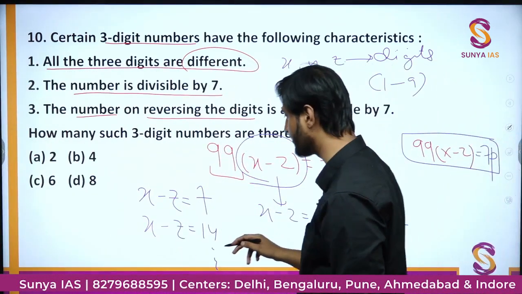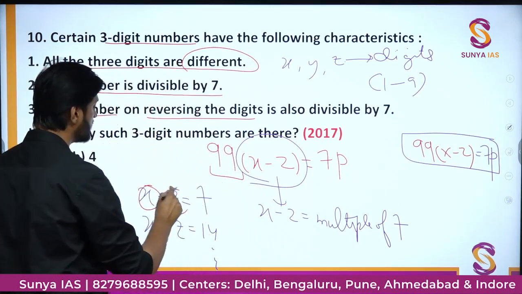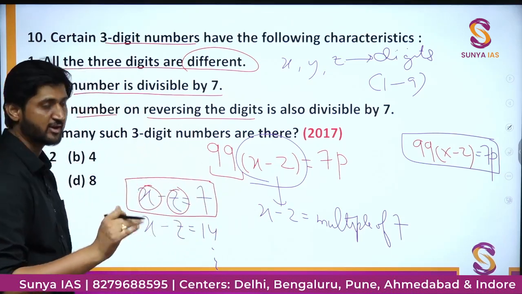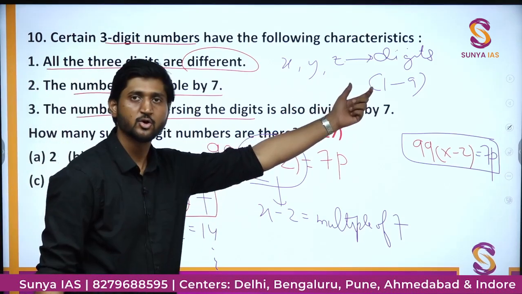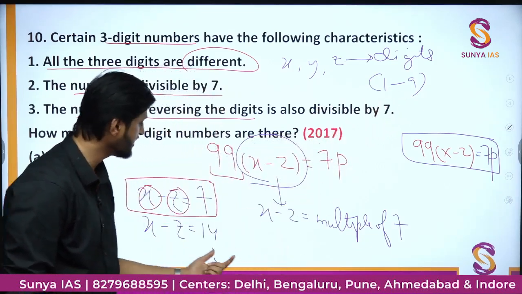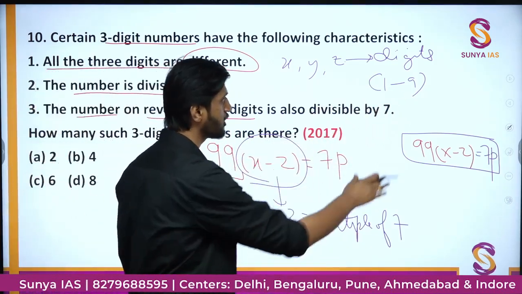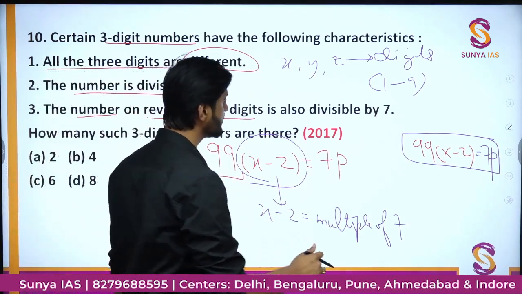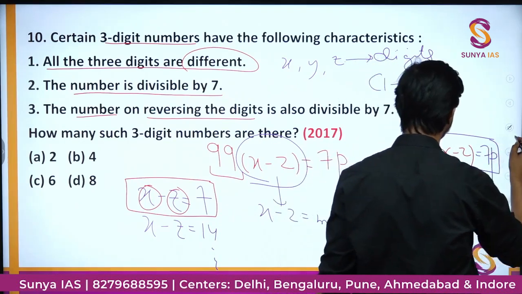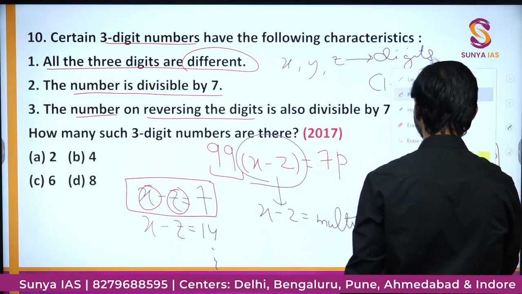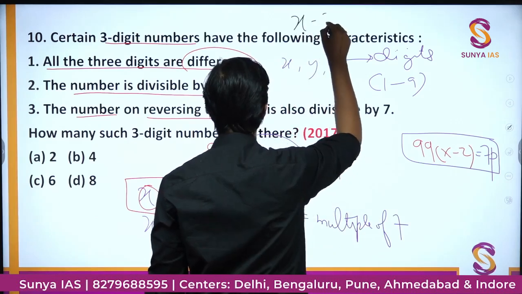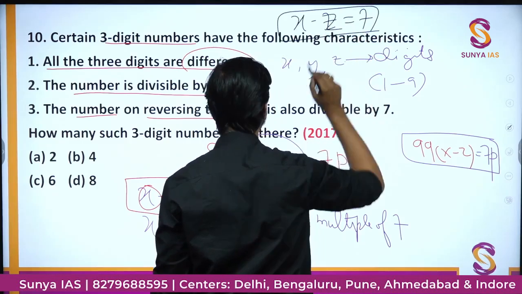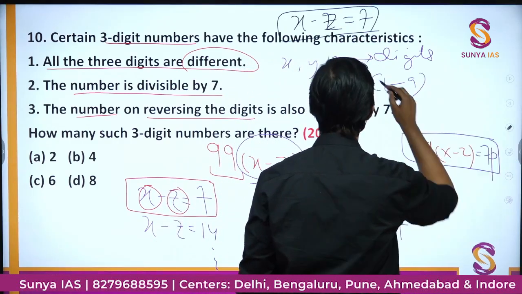So x minus z, since both are digits, their value can be only from 1 to 9. Their subtraction can only be equal to 7. In no way can you subtract two one-digit numbers and get a 2-digit number. Okay, so that is not possible. You cannot pick any two numbers, subtract them and get a 14. That is impossible. So one can simply say that from all the discussion that we had, x minus z is going to be equal to 7. That is the basic idea which we could figure out from all the discussion so far.